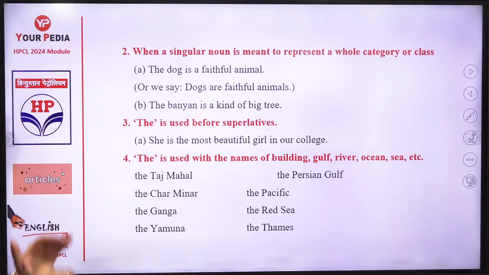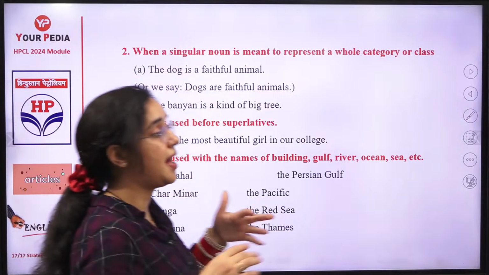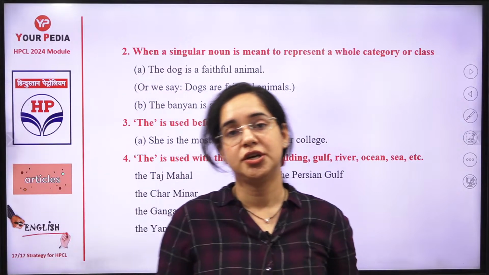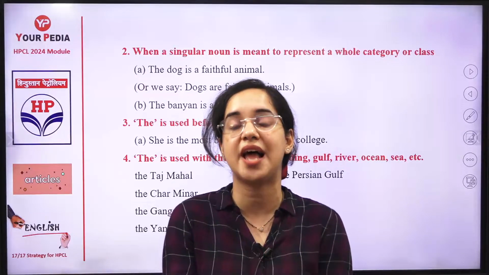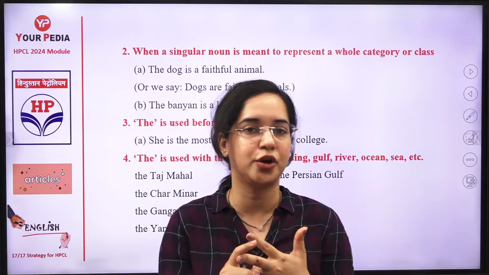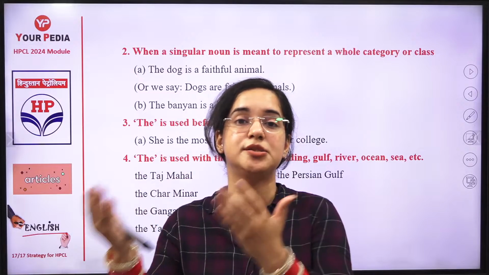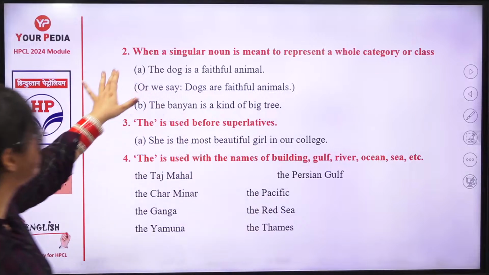Second is when you're representing the whole category or class. What I mean is: the dog is a faithful animal. The banyan is a big tree. The rich, they generally help the poor. So when you're referring towards a class of people, a community, the rich, the poor, the dog, the rose smells sweet. When you're designating a complete category, you will be using the with it.